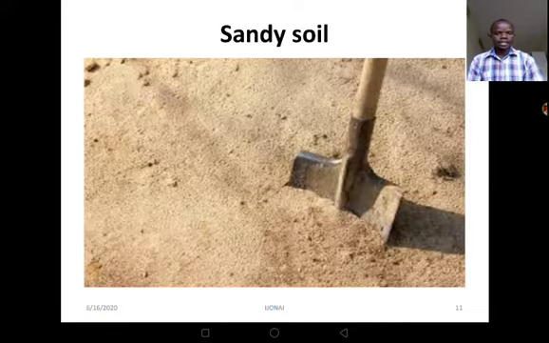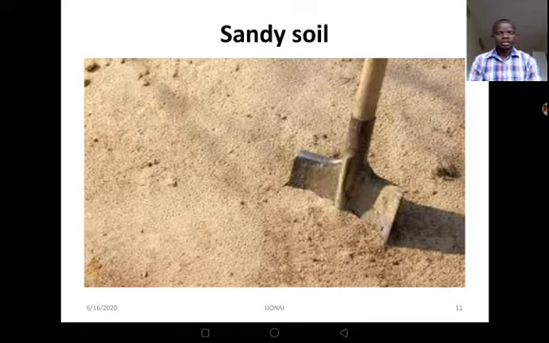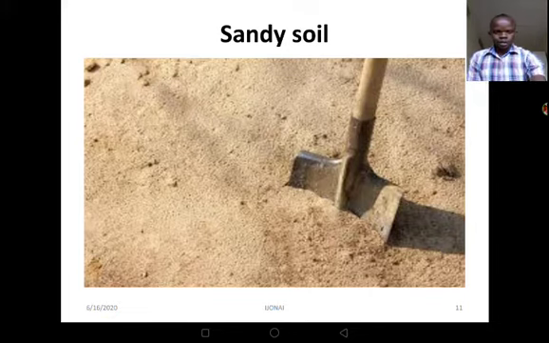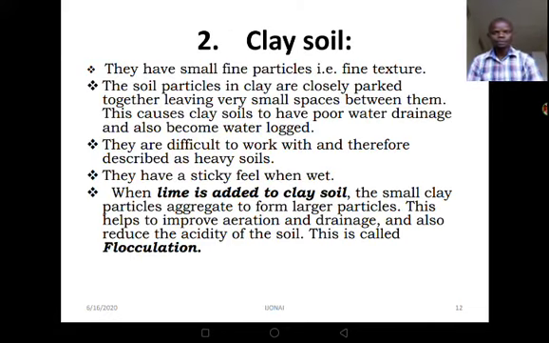Let's move to the next slide. Now, on our next slide, you will see some sandy soil. When you look at this picture here, you realize that when you go to construction sites, this is what they use for constructing houses. So you try to look at that sandy soil. Please don't forget to touch it. Don't forget to feel it between your finger and the thumb.